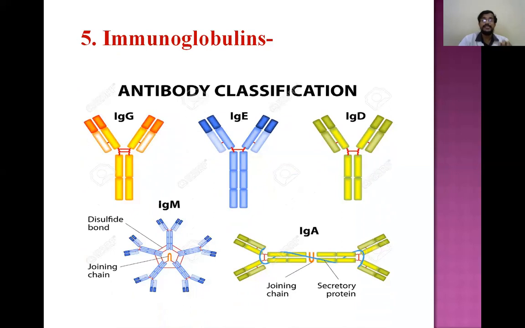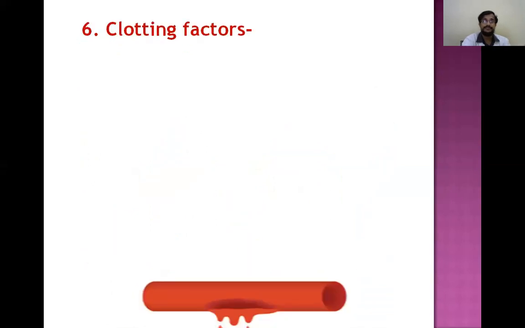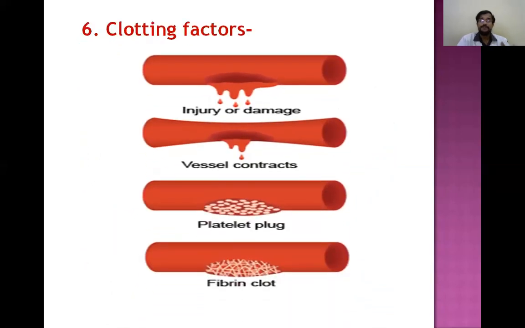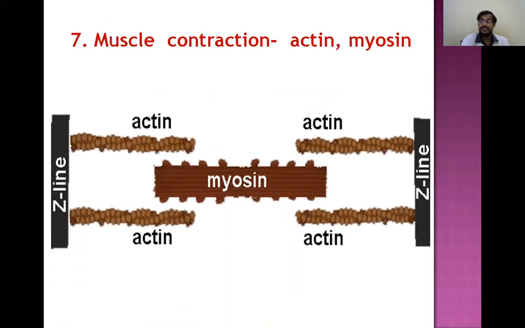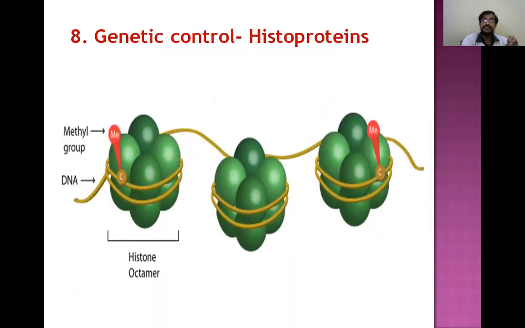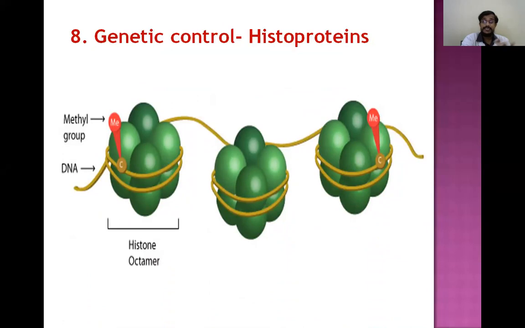These antibodies are proteins. Clotting factors. For blood clotting, different clotting factors are required, and all of these are proteins. And muscle contraction proteins like actin and myosin are also proteins. Genetic proteins like histone proteins are helpful in binding of the DNA.